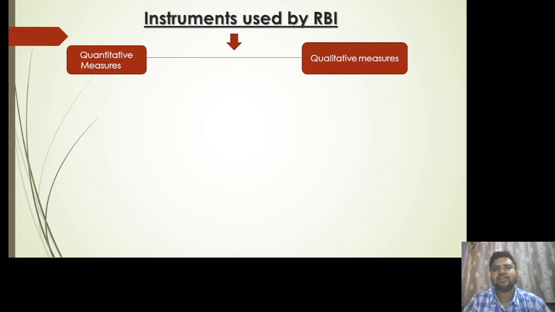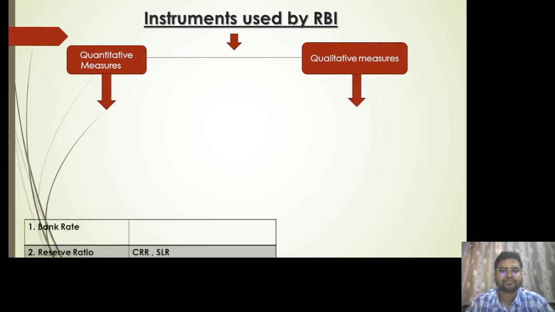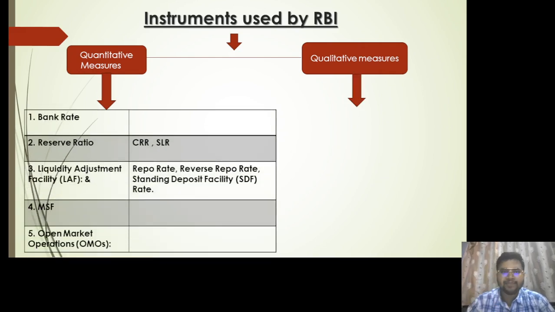So RBI basically uses two measures. One of them is the quantitative measures and the other is the qualitative measures. Since we all know quantitative means it has to do something with numbers, and when we use the word qualitative, it means it is not associated with numbers, but RBI can impose various methods to control the inflation. So under quantitative measures, we have the bank rate, we have the reserve ratios, which include CRR and SLR, that means cash reserve ratio and statutory liquidity ratio.